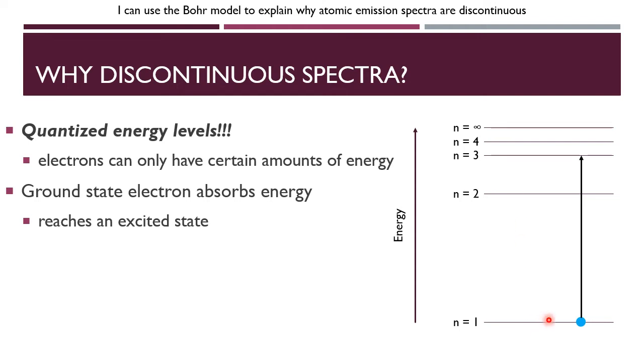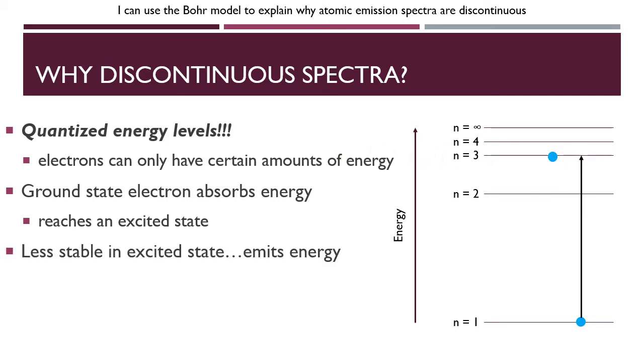But this gap in energy is the amount of energy that the atom would absorb to do this. If it only absorbed this much energy, the electron would go to the second level. If it absorbed this much energy from 1 to 4, it would go to the fourth energy level. So now the electron's here at this excited state, in this case the third energy level as we're showing.